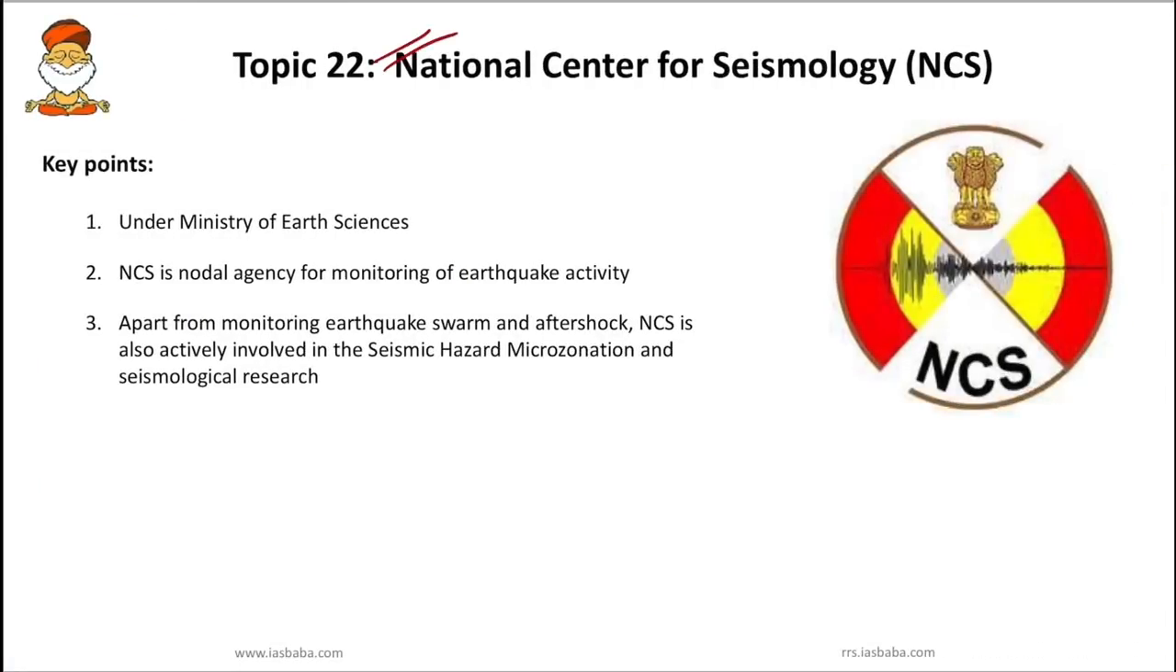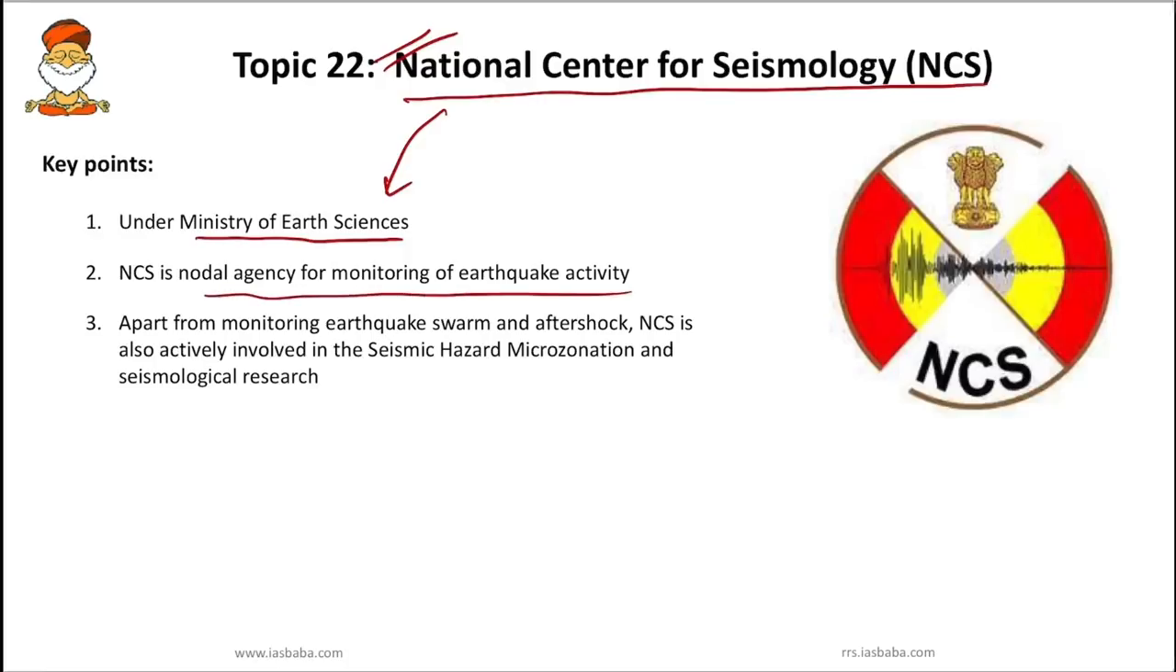So next important topic, National Center for Seismology. We have to understand about this National Center for Seismology. It comes under the Ministry of Earth Sciences. This NCS, that is National Center for Seismology, is the nodal agency for monitoring of what? Earthquake activity. And apart from monitoring earthquake swarm and aftershock, the NCS is also actively involved in seismic hazard microzonation and also seismological research. So you have to know.